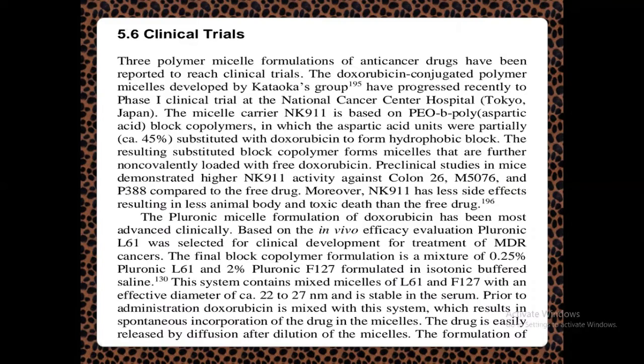The doxorubicin conjugated polymer micelles, and we have already seen doxorubicin, it's a very important drug, and it is conjugated with the copolymer micelles and used as a carrier. This doxorubicin conjugated polymer micelle has progressed recently to phase 1 clinical trial.